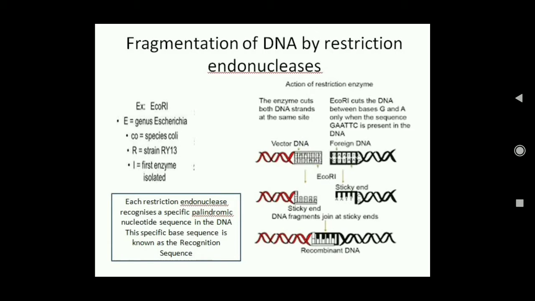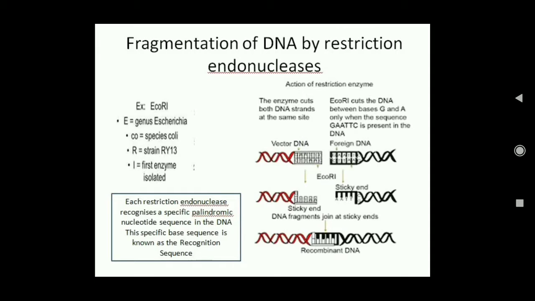That means this is the first enzyme. If another enzyme is isolated from this strain, then it will be EcoR2. So this is how the endonucleases are named. These endonucleases will cut the DNA into smaller pieces.